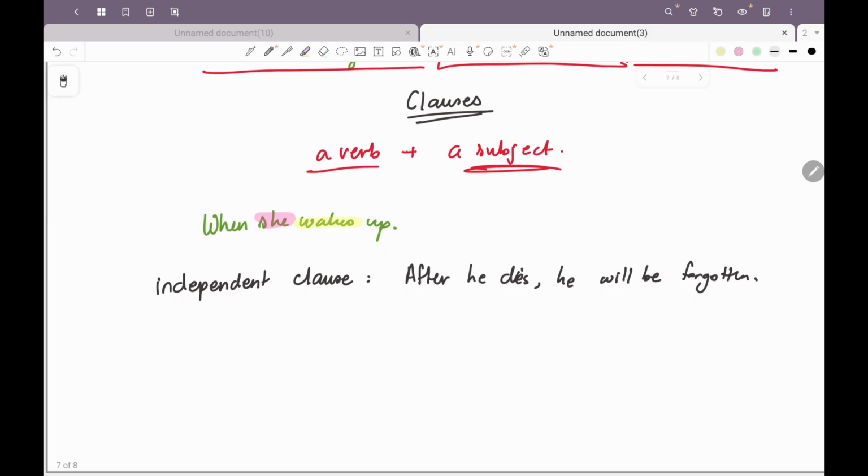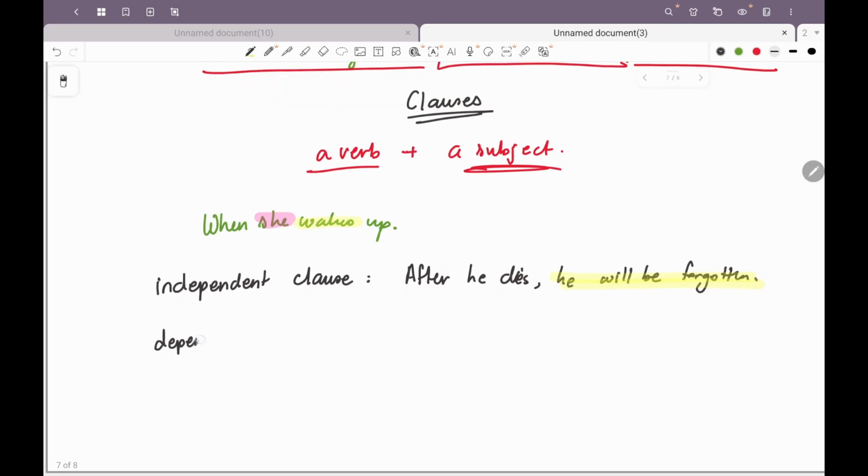So in this case, he will be forgotten makes sense and it can stand alone without any supporting sentence. After he dies is not important in a sentence. He will be forgotten is a complete sentence. So in this case, this will be an independent clause. Why? Because it can stand alone as a statement or a sentence.